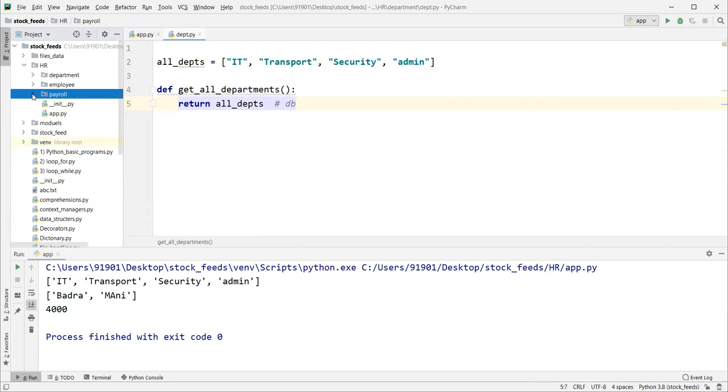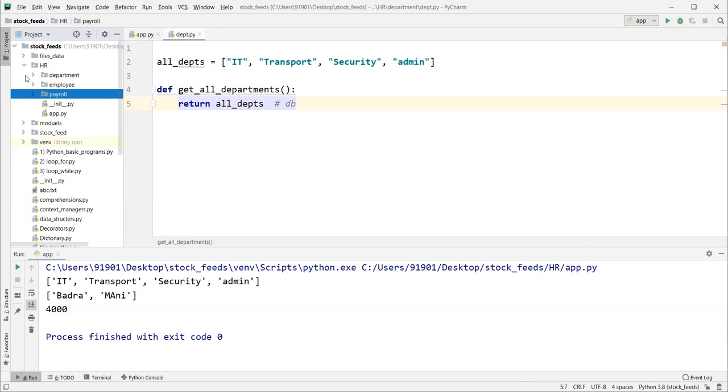Even while developing any project, first we structure our project according to the domain of the problem. After that, we start adding the business functionality to our application. Good structuring of an application is very, very important, guys. In the long run, maintenance will become easier. Even if you want to write unit tests, there are clear concerns. Here we have separated concerns. All department unit tests will have department stuff, all employee tests will have employee unit tests, all payroll will have payroll unit tests, because these are logically different boundaries.